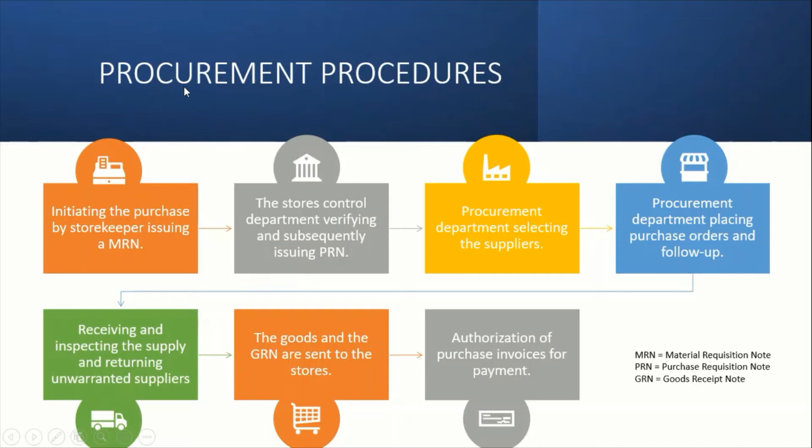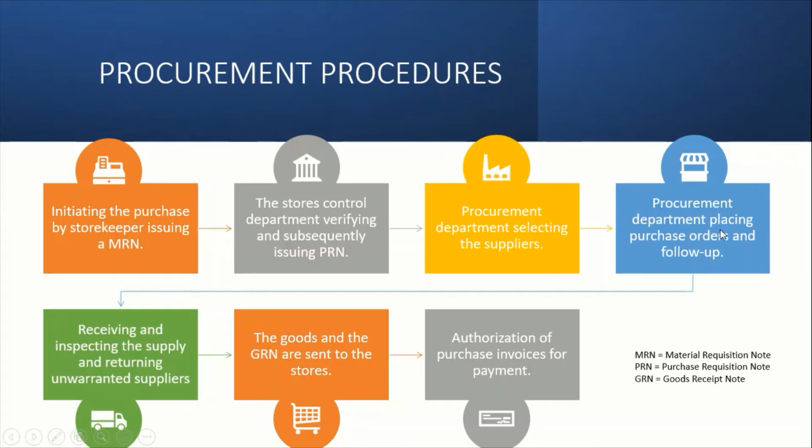So in this slide, you can see the procurement procedures in detail. The first is initiating purchase by storekeepers, issuing a material requisition note. When the material is needed, the storekeeper will issue the material requisition note. After that, the store control department verifies and subsequently issues a purchasing requisition note. So this department will verify the needed material. After the needed material is verified, it goes to the procurement department, selecting the suppliers. They will select a suitable supplier based on the budget or the needed materials.